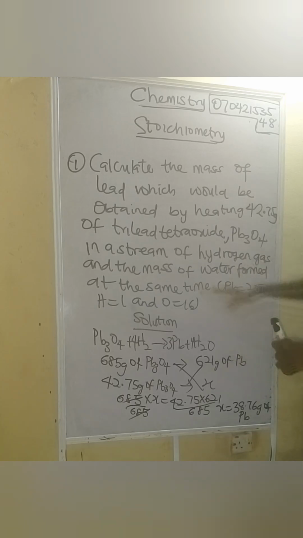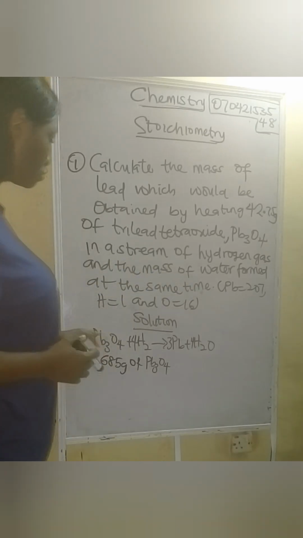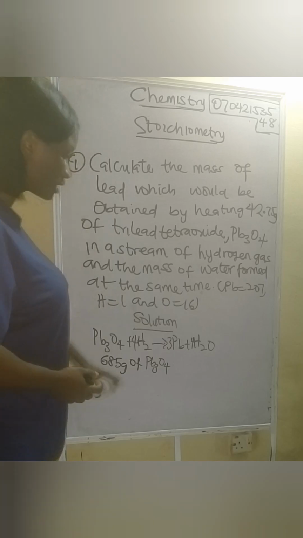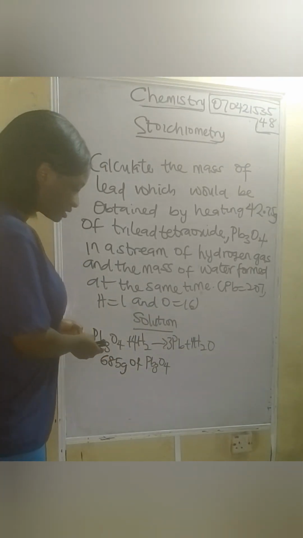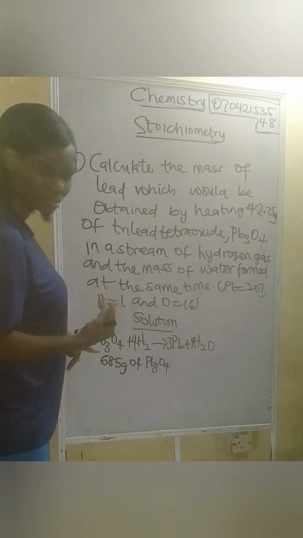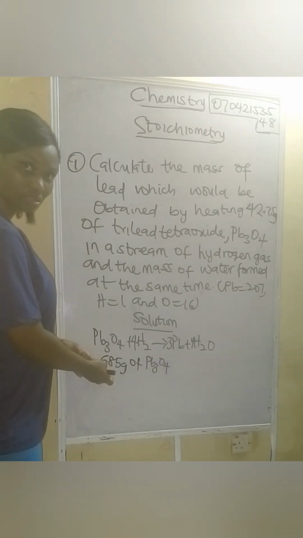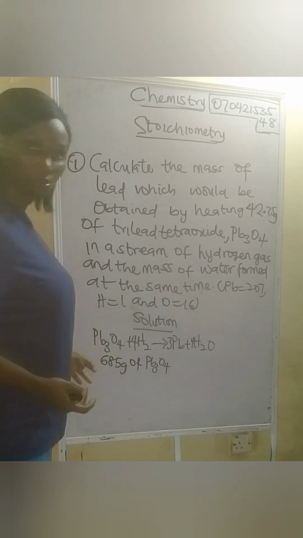So we want to get the mass of water now. So now let's solve that. We've already gotten the molar mass of Pb3O4. Now I want to get the molar mass of water. Our focus is on this and this. The first focus was on this and lead. So we're looking for water now. We have the molar mass of Pb3O4, which we've gotten already as 685 gram.